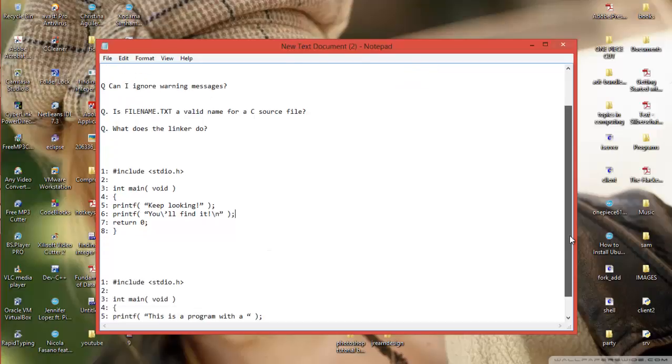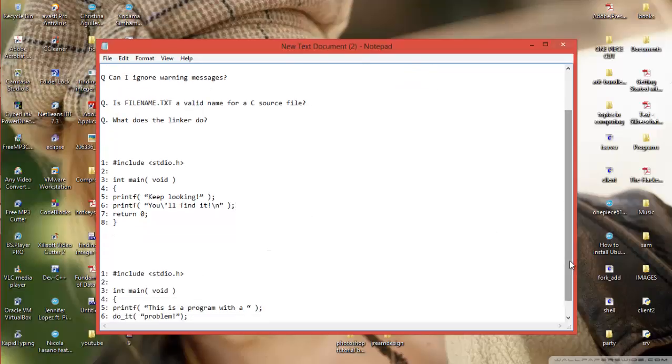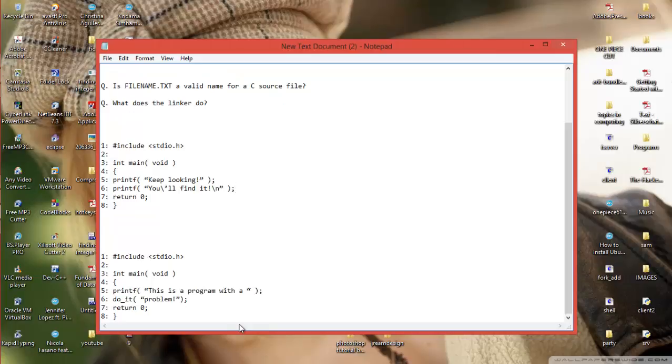And now here is another program for you guys to look at. Just look at it quickly and tell me the problem. I think you got it, right? Here, this do it. What is this do it? We haven't declared it. It's a function. What function? Well, I'll be talking about the functions in the next tutorial, so don't worry. You'll look at it later.